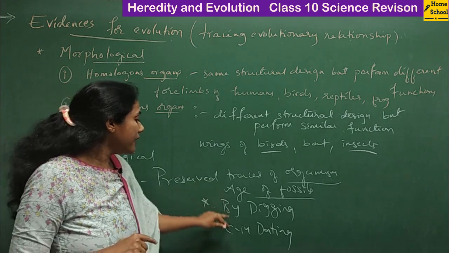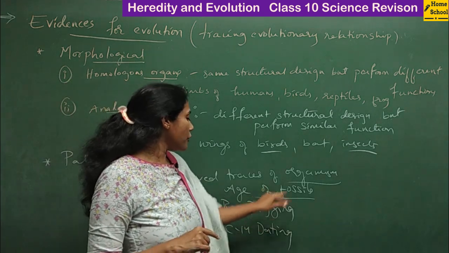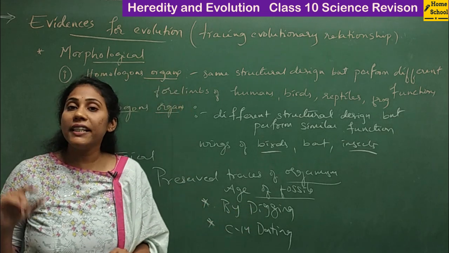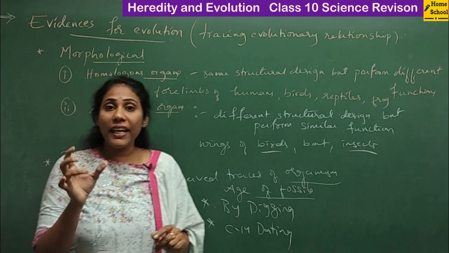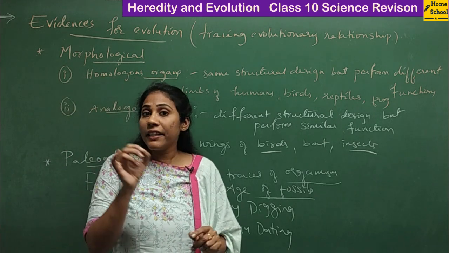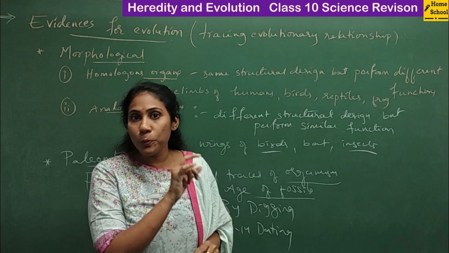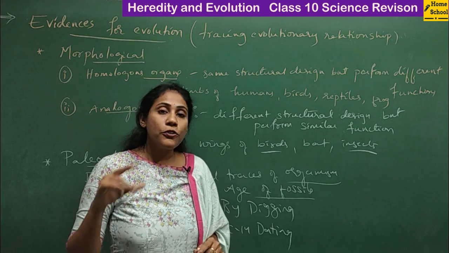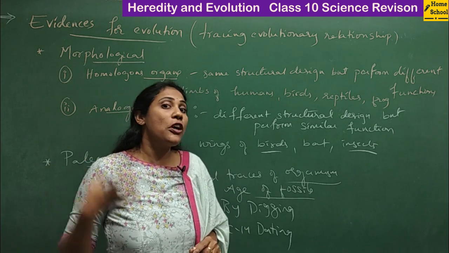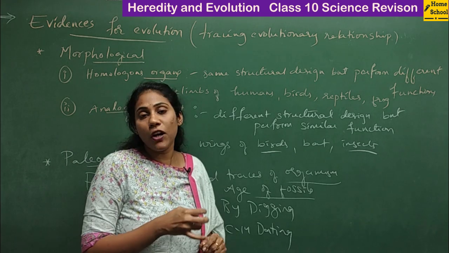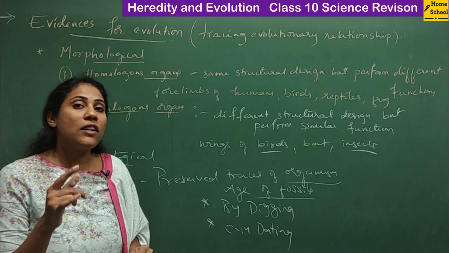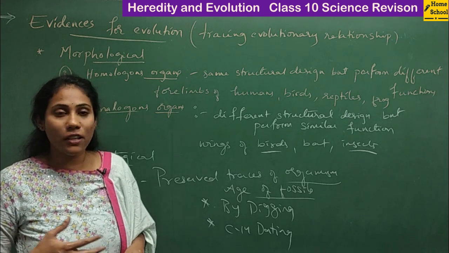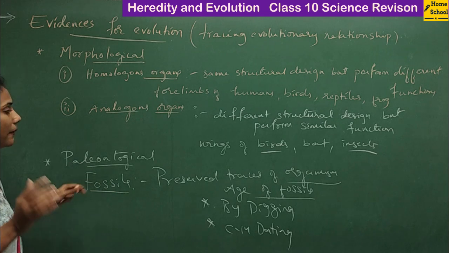Another method that we use to find the age of a fossil is carbon 14 dating. So what do you mean by carbon 14 dating? It is a method where we find the ratios of isotopes present in a fossil. By finding the ratios of isotopes in a fossil, one can find out how old the fossil is or how new the fossil is. This is all about fossils.